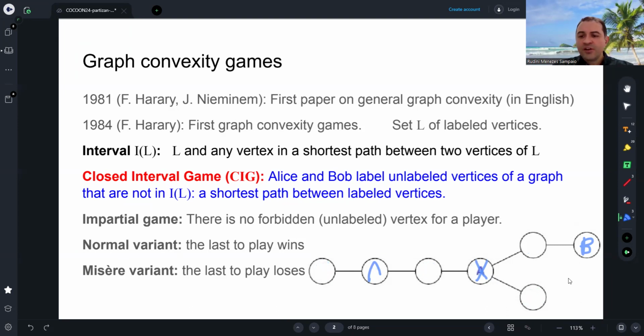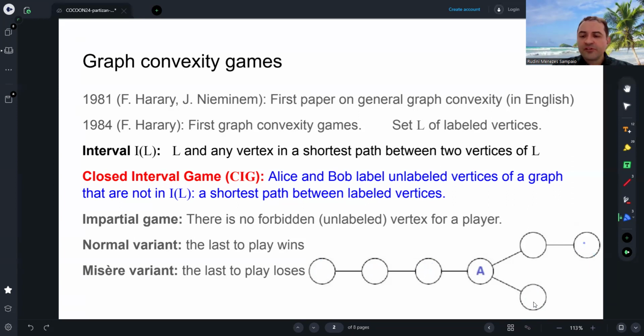If Alice plays here again, and Bob doesn't play here, but plays here, for example, then Alice plays here, and these vertices are now forbidden. If Bob plays here, Alice plays here, winning the game. If Bob plays here, Alice can play here, winning the game.